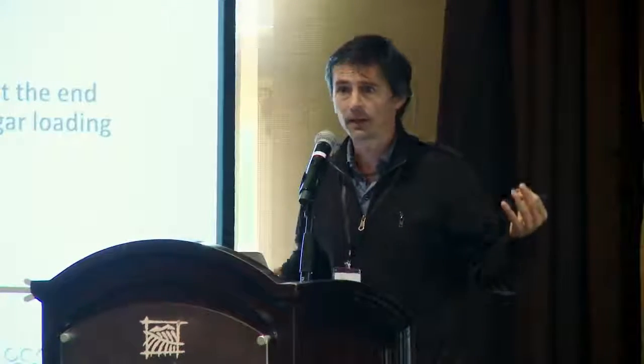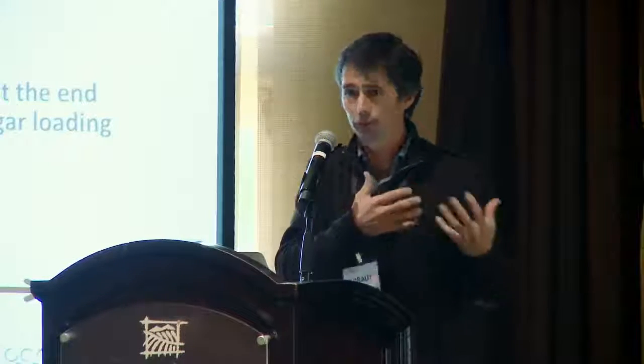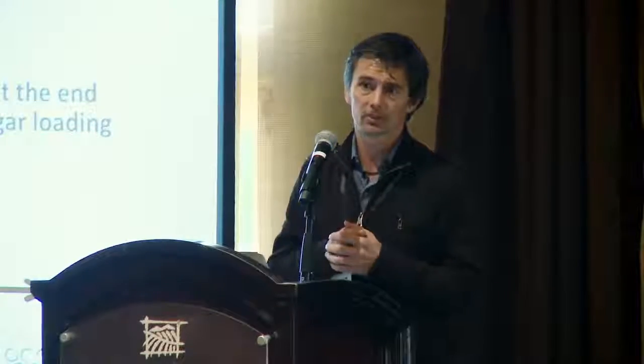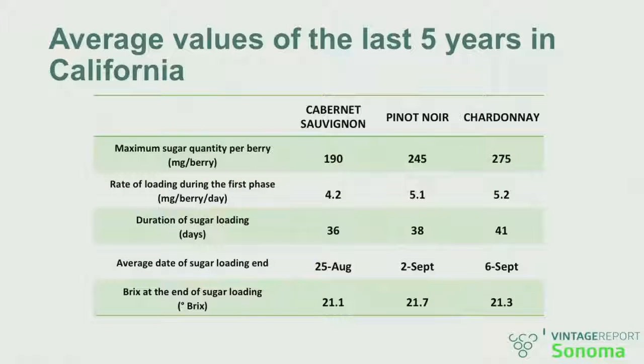And you can then look back at, considering how much volume I had when the peak sugar was reached, what was the Brix, what was the concentration? So with those 5 parameters, we can now really increase the granularity when we compare different maturation kinetics.